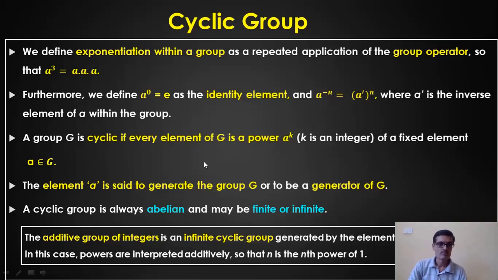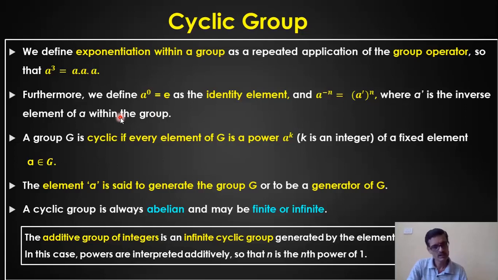Now I'll come to this topic of cyclic group. A group G is called a cyclic group if every element of that group G is a power of some element, say a to the power k, where a is part of the group.